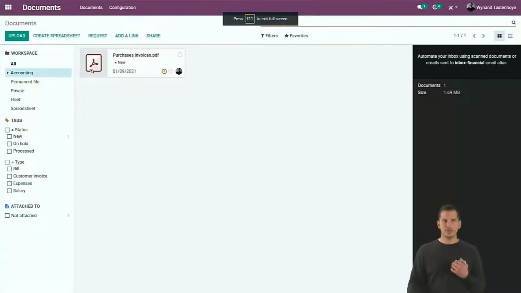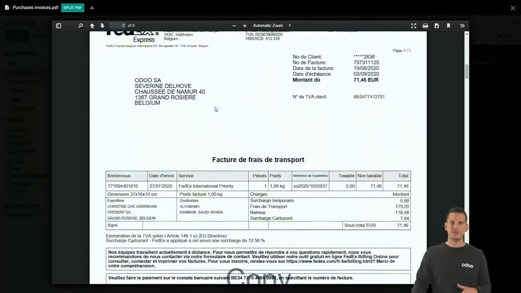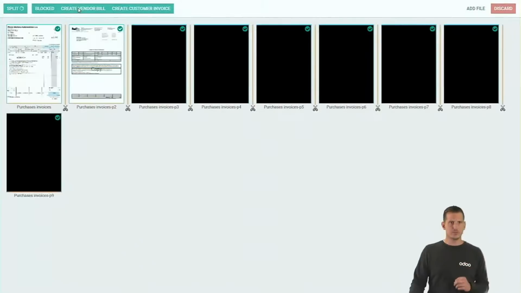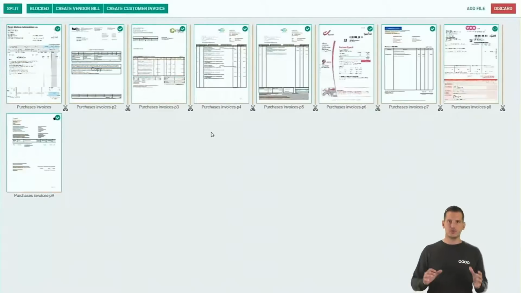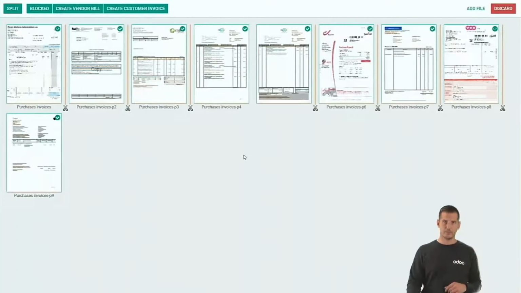So first of all, let's open this document. You open it, you will see it's a big PDF with different vendor bills. So first of all, we're going to split it. Just click on the split PDF function and you can start splitting all your documents. You can have multiple pages, single pages. I only have one here with multiple pages. So in order to split, you can just click in between in order to make it one bill.